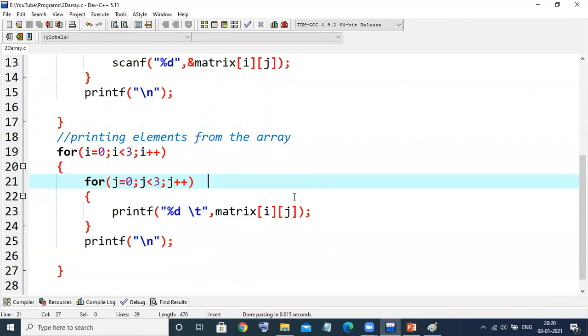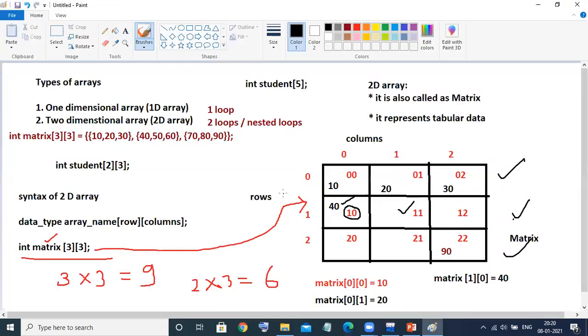So I hope you have understood the entire concept of types of array. We started earlier with the types of array, that there are two types, the one-dimensional array and the two-dimensional array. There is one more type, the multi-dimensional array. We'll see it later; it is not used that much in day-to-day programming. So the two-dimensional array is the advanced level of this array concept. One-dimensional array we have already seen, explained in the earlier video. Just search on Google for arrays by Venugopal and you will find it. You go through that.